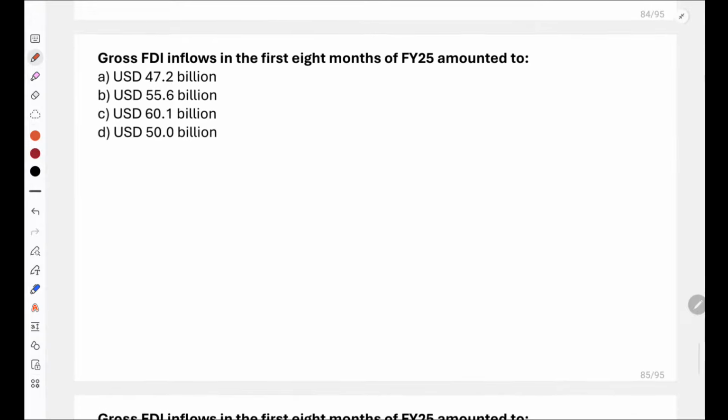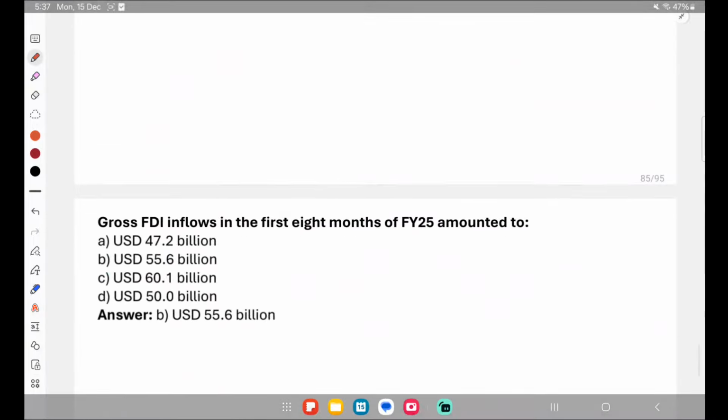Now, gross FDI inflows in the first 8 months of financial year 2025 amounted to what? Around 47 billion, 55 billion, 60 billion or 50 billion. Gross FDI inflows. Yes, very good everyone. No, Dibiranjan, it is not 60.1. Yes, so answer is 55.6 US billion dollars. So gross FDI inflows were amounted to 55.6 US billion dollars.